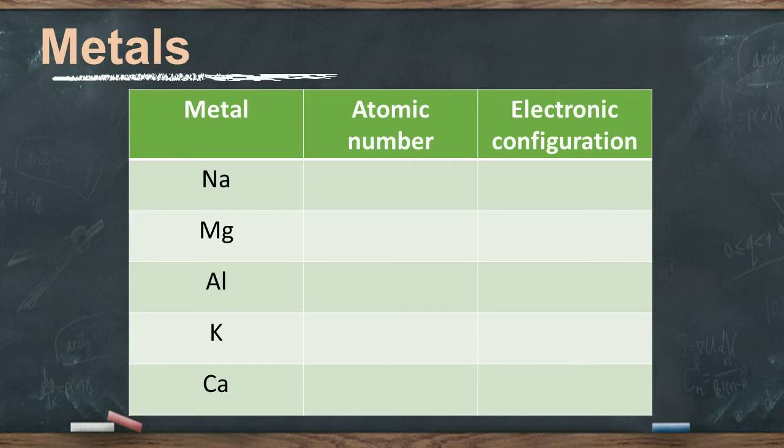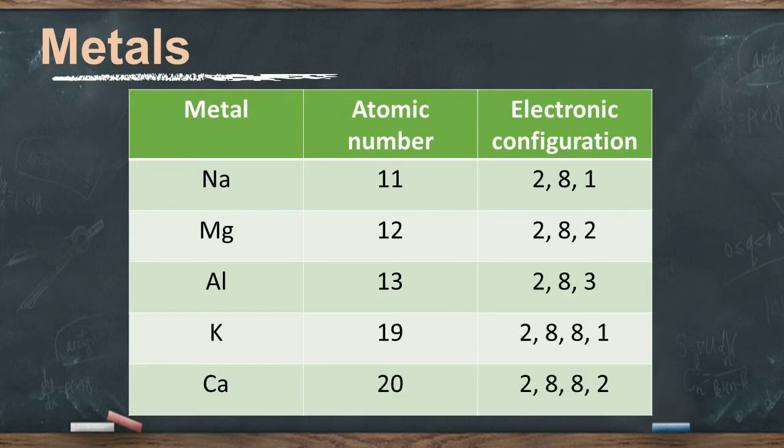Metals have 1, 2, or 3 electrons in their valence shell. For example, sodium has 1 valence electron, magnesium has 2 valence electrons, aluminium has 3 valence electrons, potassium has 1 valence electron, and calcium has 2 valence electrons.